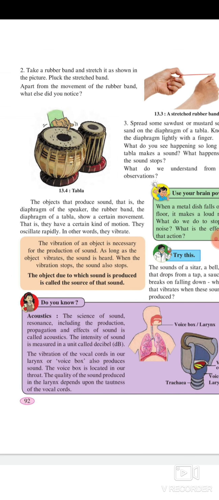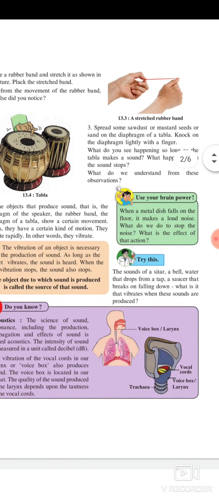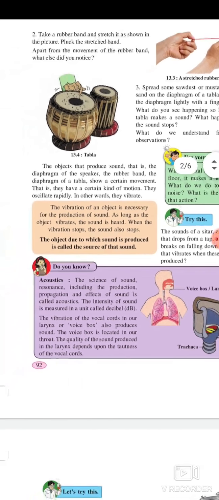The objects that produce sound, that is, the diaphragm of the speaker, the rubber band, the diaphragm of a tabla, show a certain movement, that is, they have a certain kind of motion. They oscillate rapidly, in other words they vibrate. Use your brain power. When a metal dish falls on the floor, it makes a loud noise. What do we do to stop the noise? What is the effect of that action?